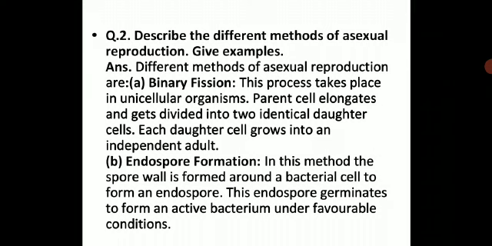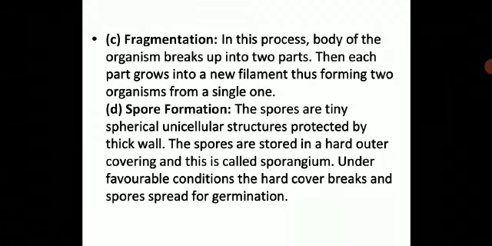Next, endospore formation. In this method, a spore wall is formed around a bacterial cell to form an endospore. This endospore germinates to form an active bacterium under favorable conditions. So these are some of the various methods of asexual reproduction. Then you have learned about fragmentation.